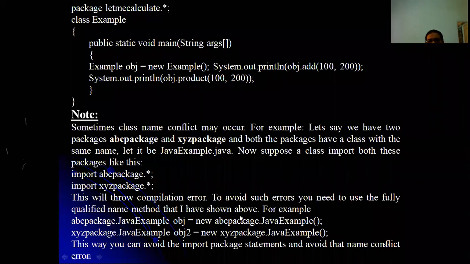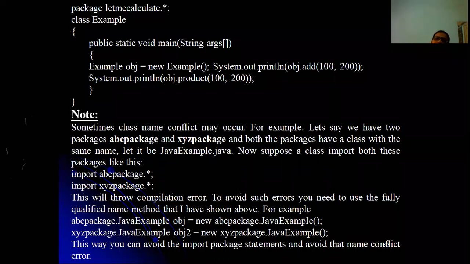So fully qualified name indicates which package the Java example class is in, and that you have to specify. So here Java example is there in ABC package, so here we are creating an object and this is okay. XYZ package is also having a Java example, so we are creating a separate object for that, and that is also okay. Okay.